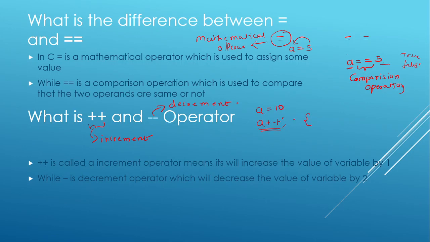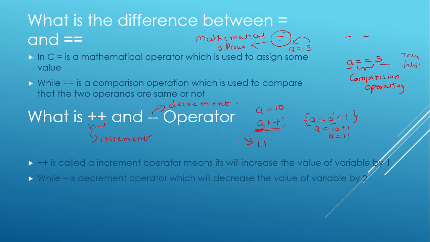There is nothing big in that. A plus plus simply means a is equal to a plus 1. It will add 1 to the previous value of a and assign the new value to a itself. That is, a is equal to 10 plus 1, so a is equal to 11. After this step, if you want to use a, its value will be 11.